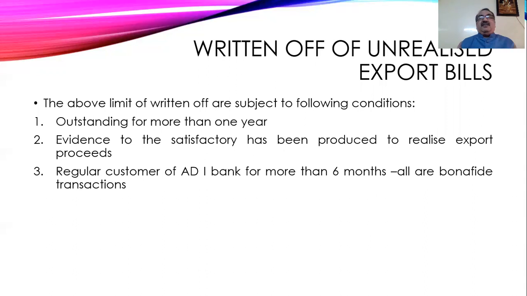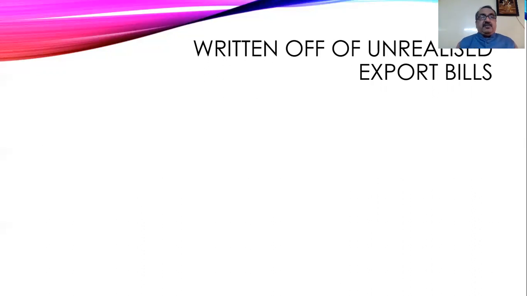transactions. Why this write-off is being given importance means, whenever an exporter exports the goods outside India, he will realize duty drawback. So when anything is written off, the exporter has to repay the duty drawbacks. That's why they fix the ceiling. So the write-off is a very, very great area and good area, wherein the exporter has to take a lot of caution. Otherwise, he will be in trouble.